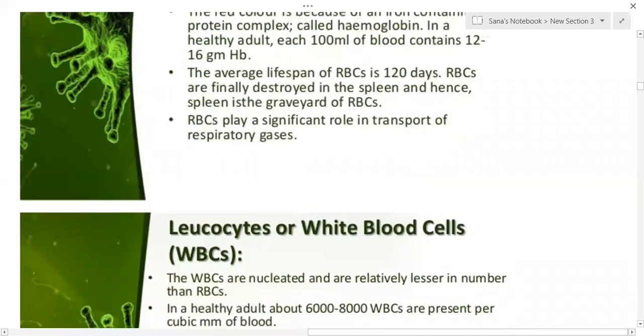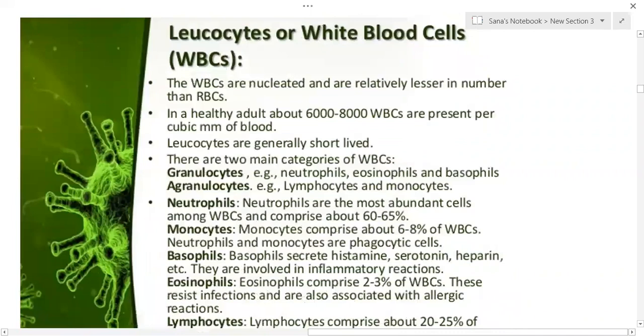The next formed element is the leukocyte or WBC. WBCs are nucleated and have various shapes of nucleus, and they are lesser in number compared to RBCs. In a healthy adult, about 6,000 to 8,000 WBCs are present per cubic mm of blood.